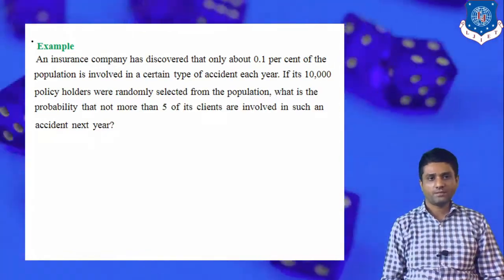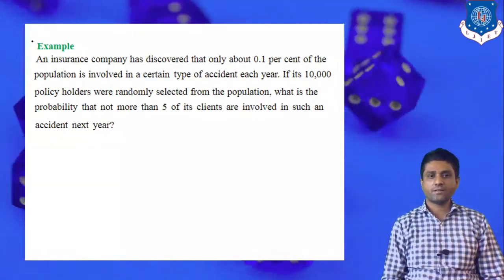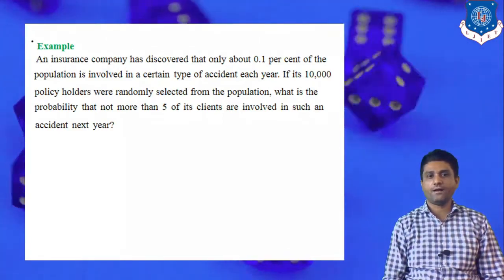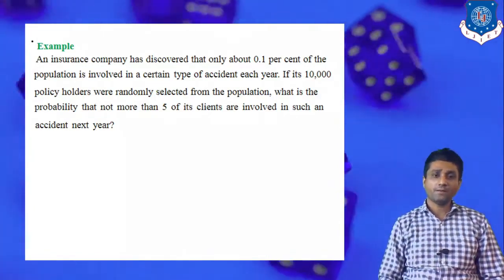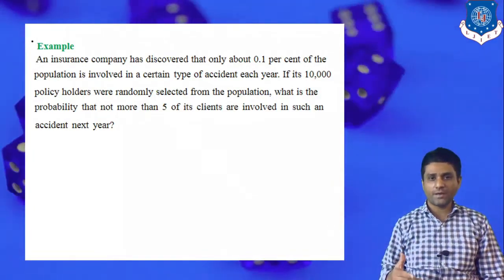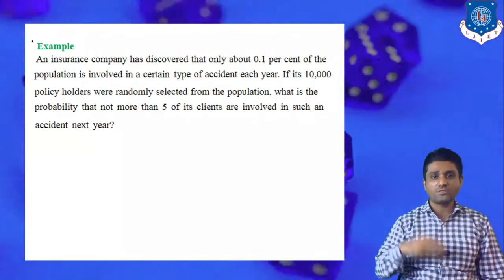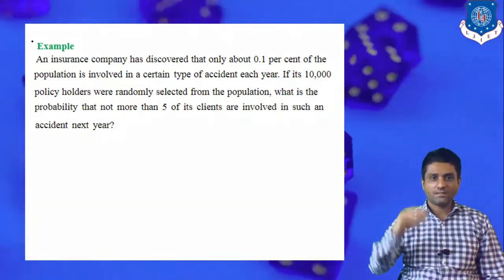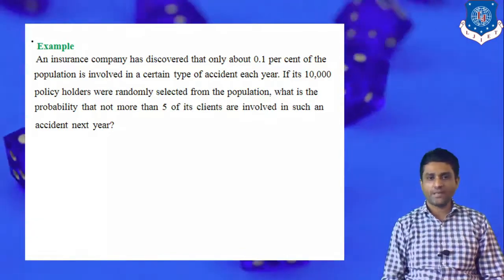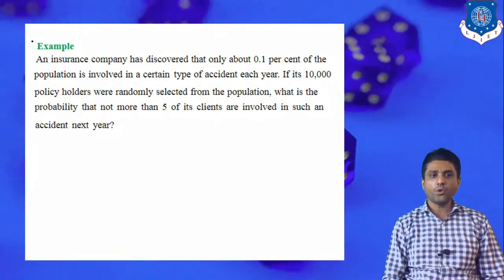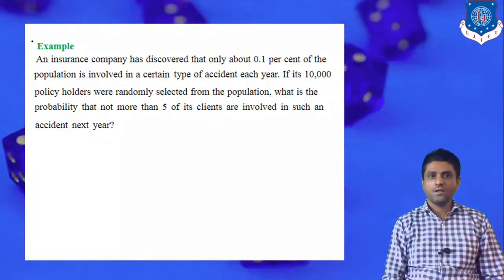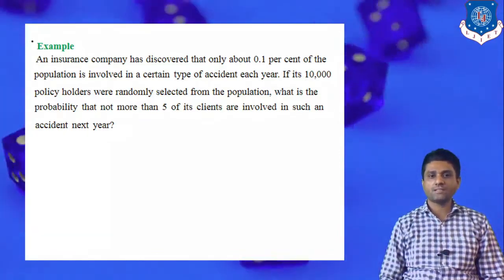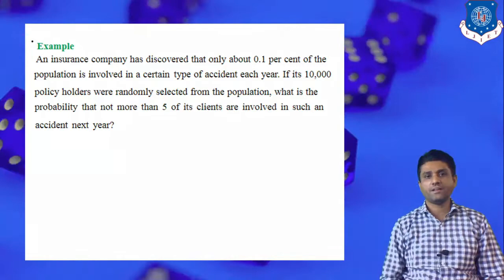Let's see one more example. Say an insurance company has discovered that only about 0.1% of the population is involved in a certain type of accident each year. Remember, again here we are talking about an insurance company, and more precisely about accidents. Accidents should be minimal, and that's why the Poisson distribution is a fit here. If 10,000 policyholders were randomly selected from the population, what is the probability that no more than 5 of its clients are involved in such an accident in the next year?